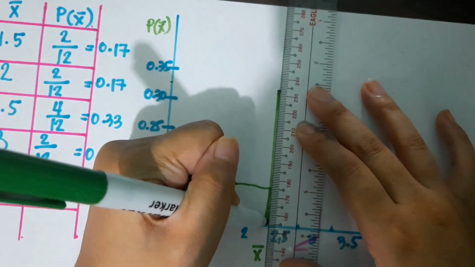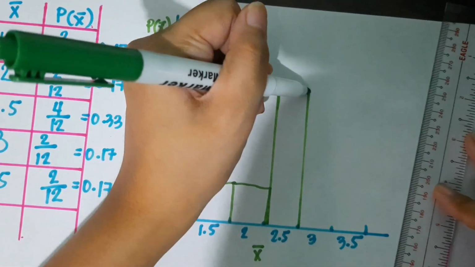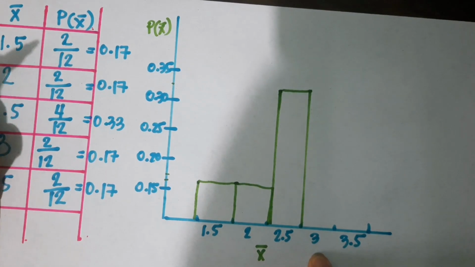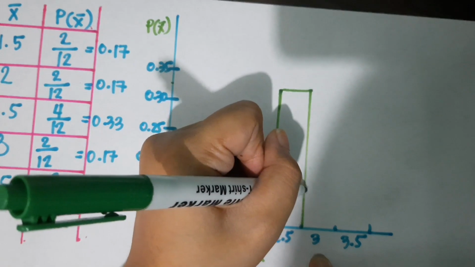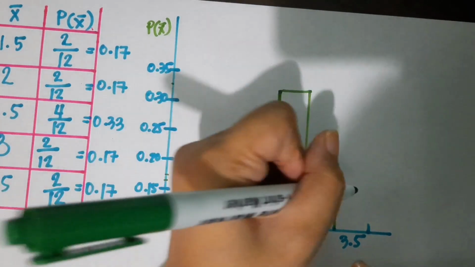It's better to use your ruler. Then next is our 3, which is 0.17, and our 3.5 is 0.17.